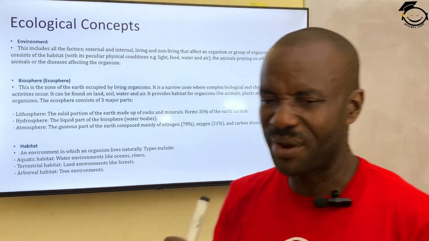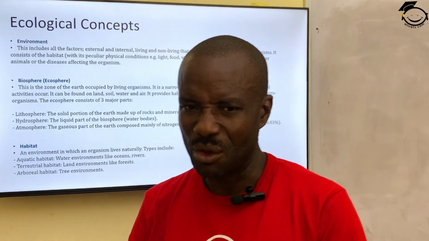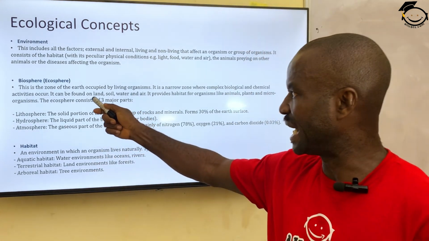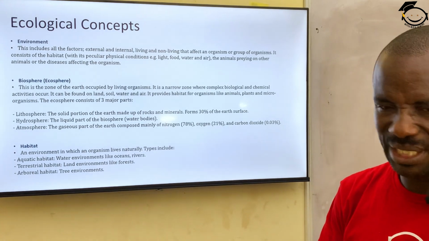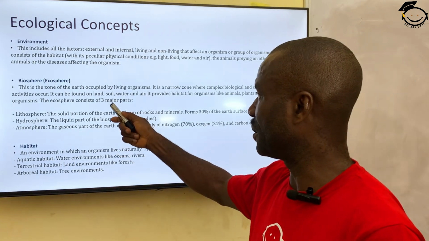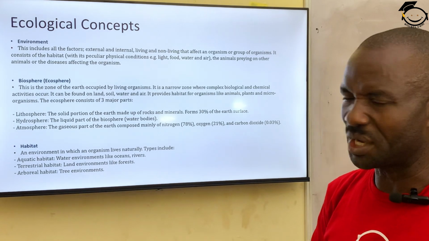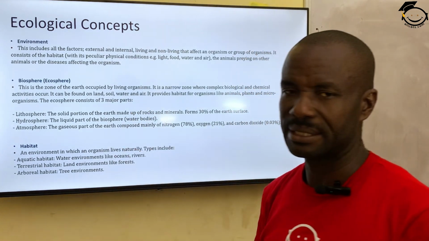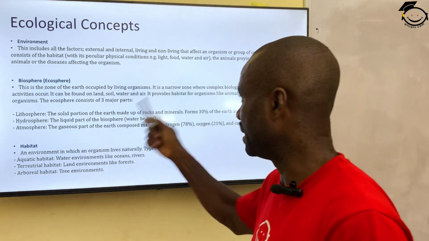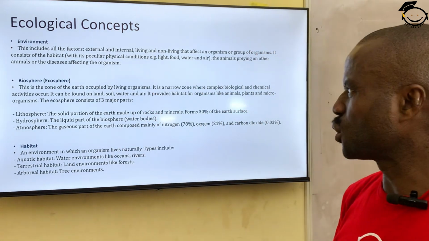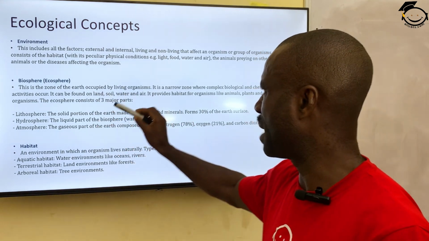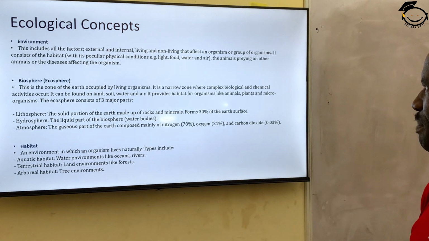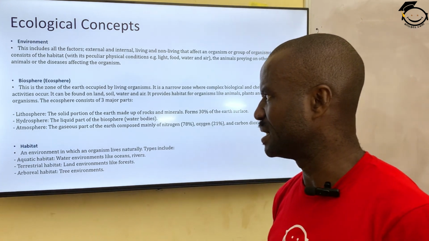Biosphere are areas or sections of the earth where only life thrives. And it can be on the land. We have some animals on the land, some animals on the soil. It could be animals, it could be plants. Then we have some that live on water. Plants live on water, they live on land, even on air. So all this constitutes what we mean by the biosphere. Biosphere provides habitat for organisms like animals, plants, and microorganisms.